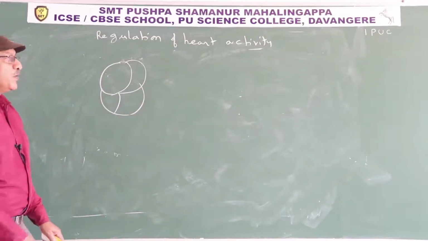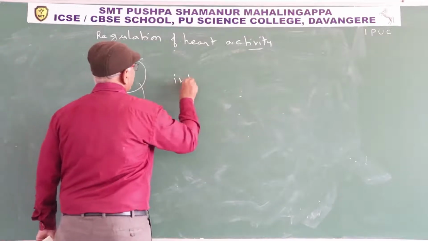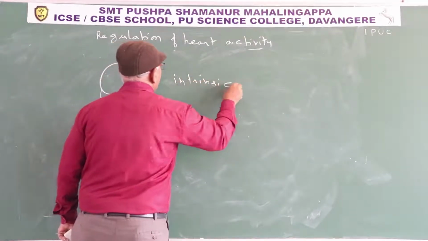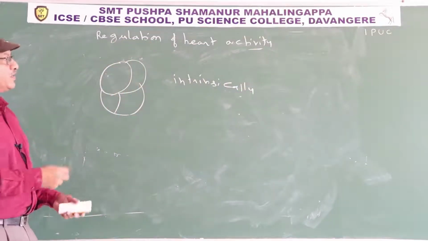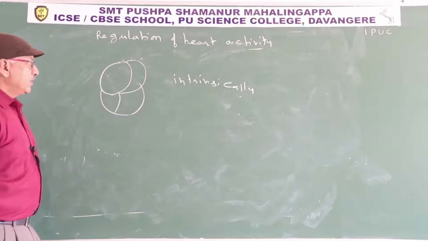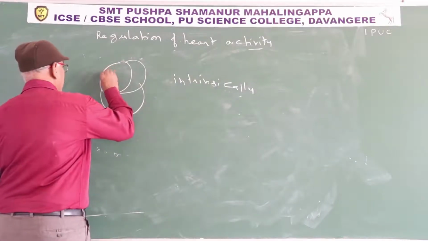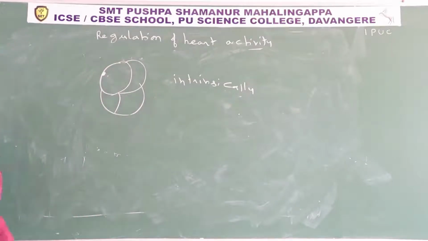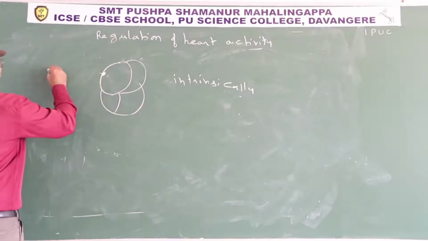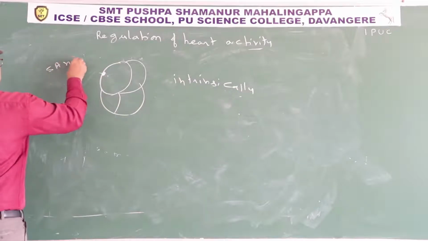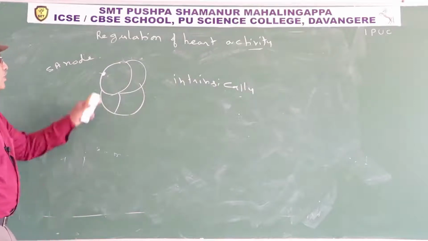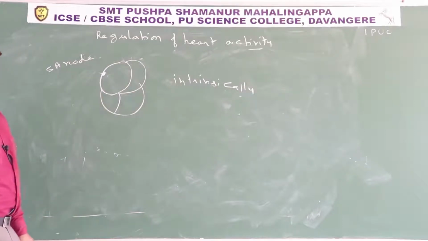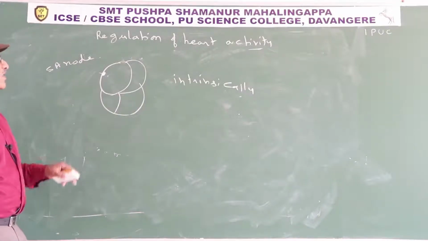Heart activity is regulated intrinsically. Intrinsically means by itself. Internally it regulates itself. You already know special nodal tissue is present at the anterior right side of the heart, the SA node. The SA node regulates the heart activity. From the SA node only, the wave of contraction begins. So initiation of the heartbeat is in the SA node.